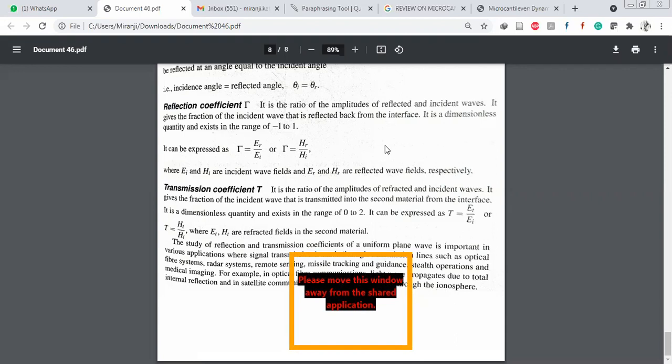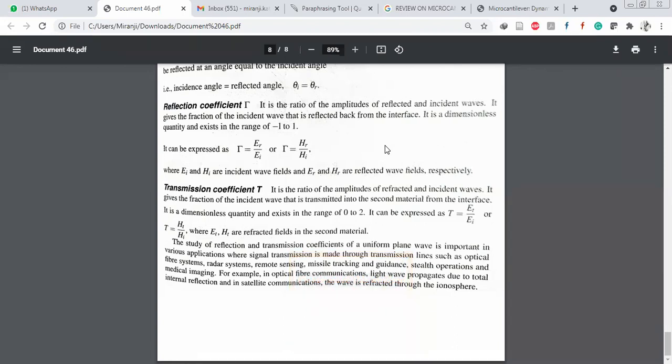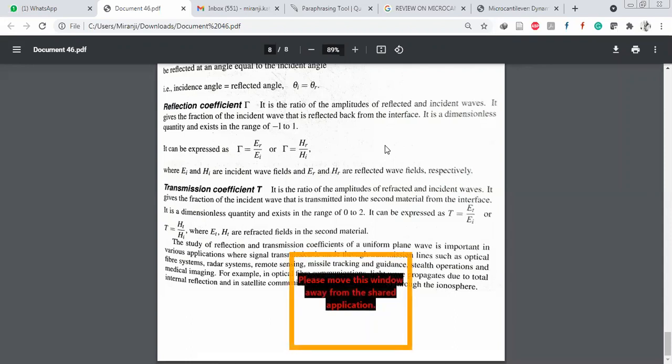Remember that. Next, the transmission coefficient, T. The transmission coefficient means what fraction of the wave is transmitted into the second medium. It is the ratio of amplitudes of refracted and incident waves. It is also a dimensionless quantity, ranging from 0 to 2, whereas the reflection coefficient varies from -1 to 1. That is very important from a comparative point of view.